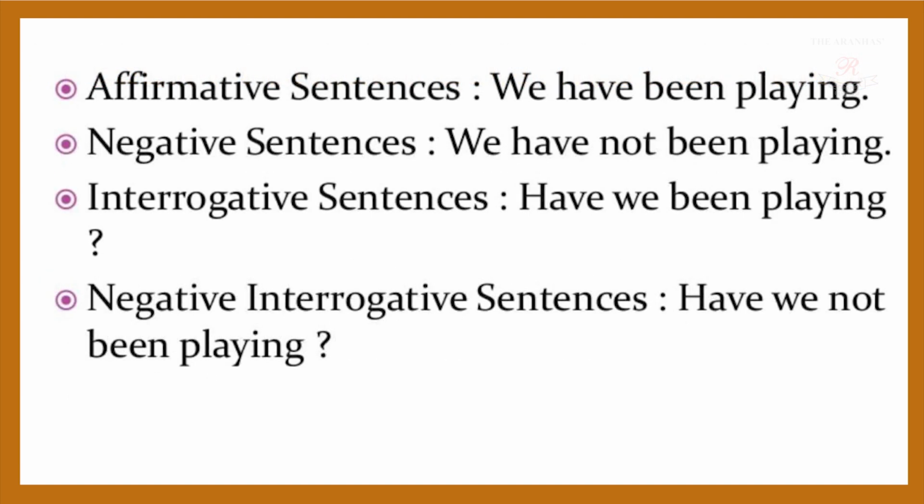Affirmative sentence. We have been playing. Okay. The action started in the past. We had started playing, but it is not completed. We are still going on. That is why we have been playing. We have not been playing. That is your negative sentence. Then interrogative sentence. Have we been playing? And negative, have we not been playing? So these are the various kinds of sentences in which I have used present perfect continuous tense.